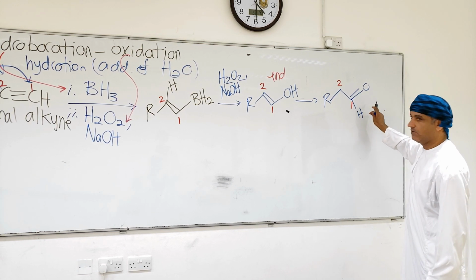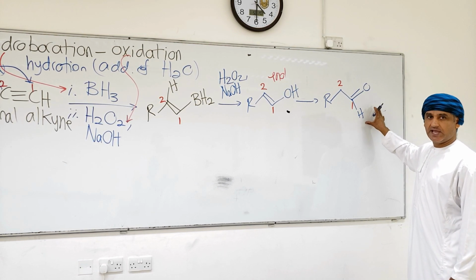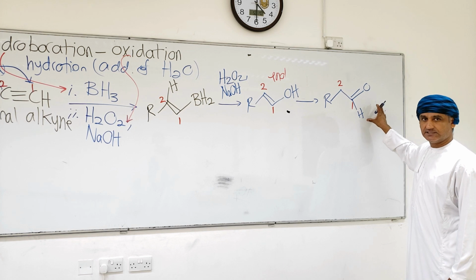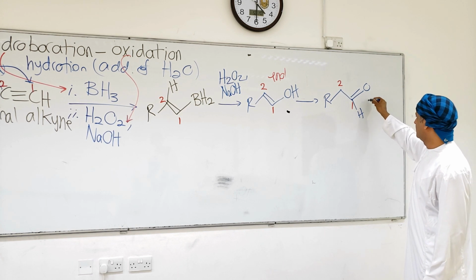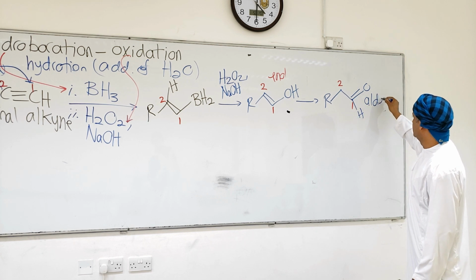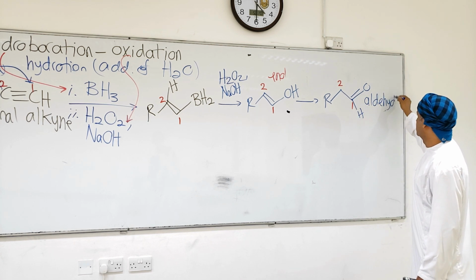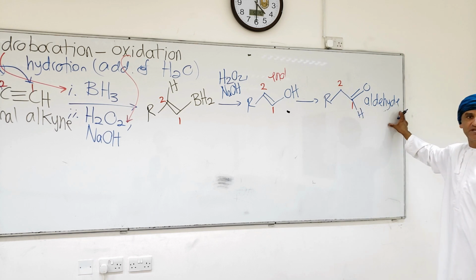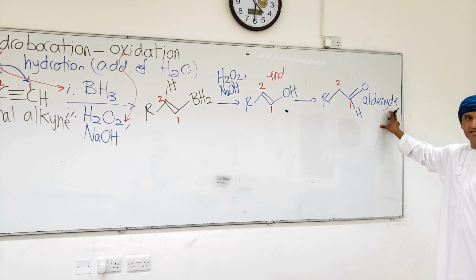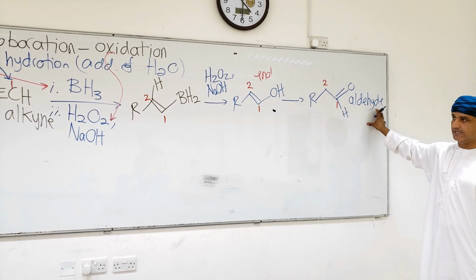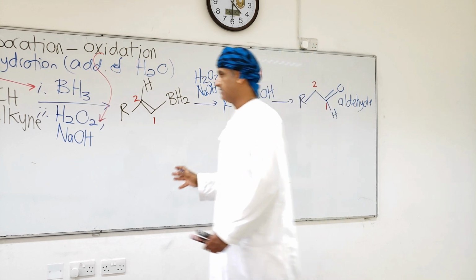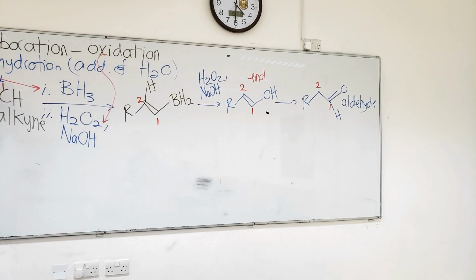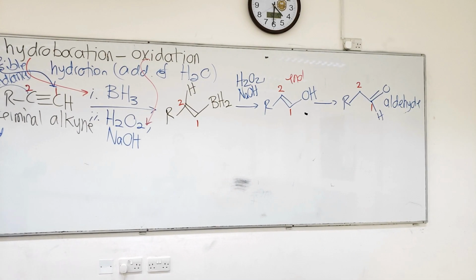So this is an aldehyde specifically, of course not a ketone. Terminal alkynes lead to aldehydes eventually in hydroboration oxidation reactions. So this is the product obtained when a terminal alkyne is treated with the hydroboration oxidation conditions.